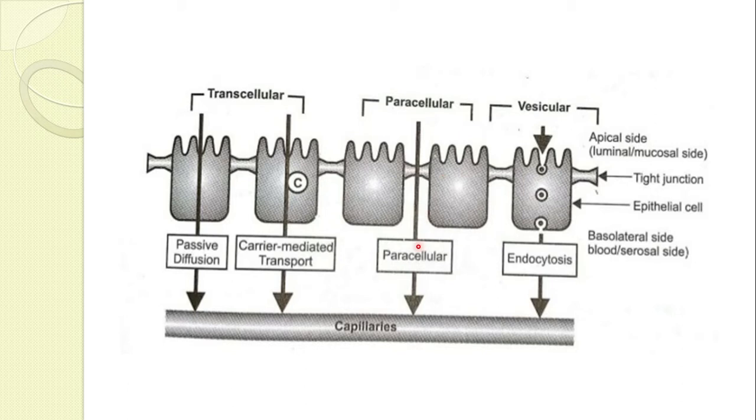And in vesicular, the drug forms vesicles inside your cells, and then it gets transferred. That process is called endocytosis, which is again categorized into pinocytosis and phagocytosis. These are the three basic mechanisms by which any drug gets absorbed in your body.